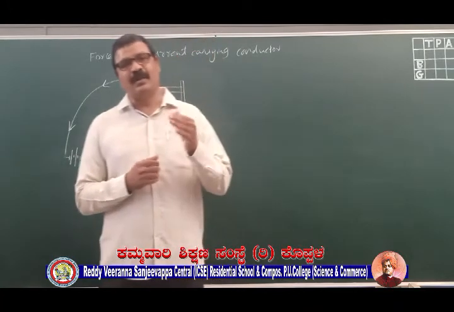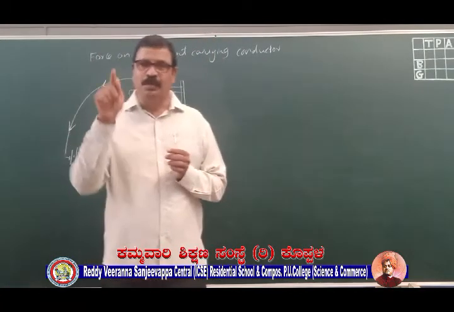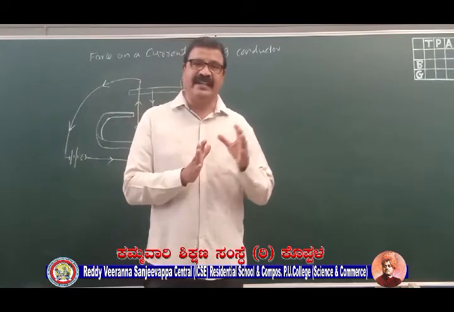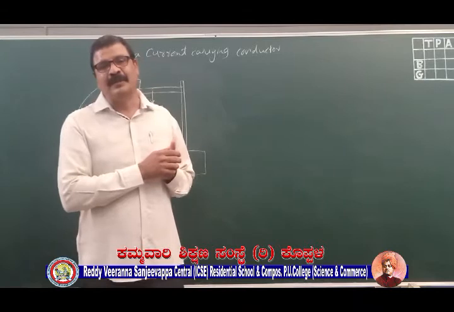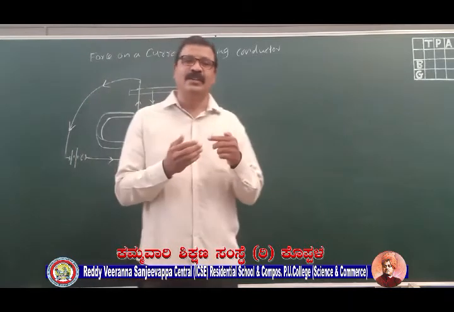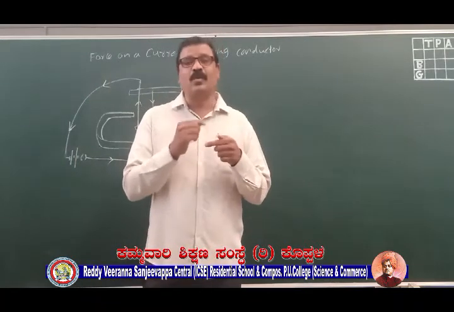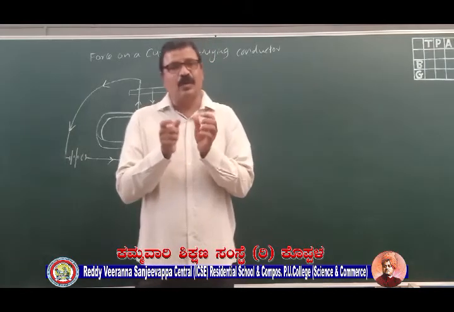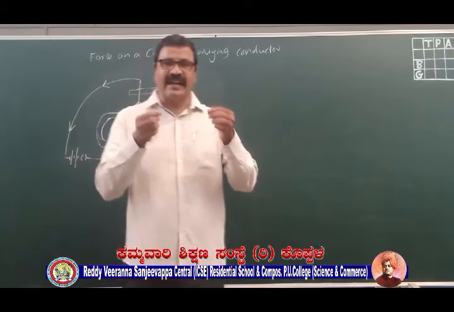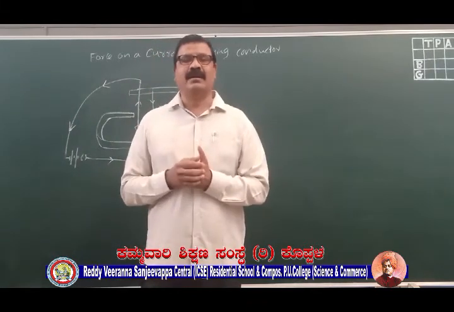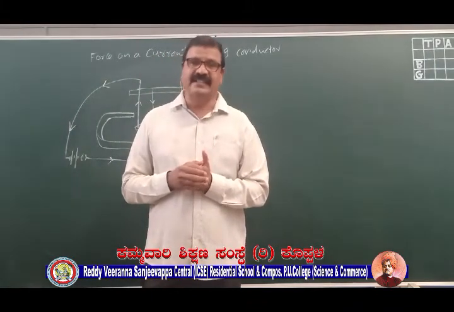Then we studied the magnetic field in a circular loop, where one end of the loop behaves like a north pole and the other like a south pole. Then we used that knowledge to wind a conductor onto a core, very closely. We call it a solenoid. We connected the ends of the conductor to a source of electricity.